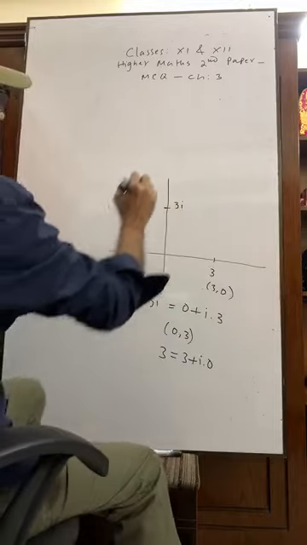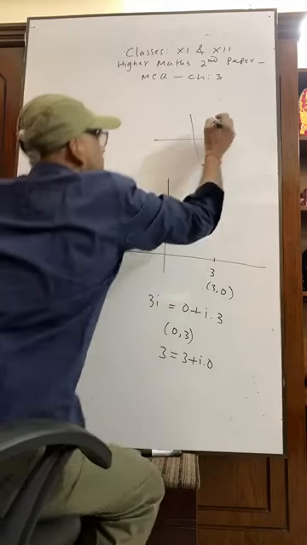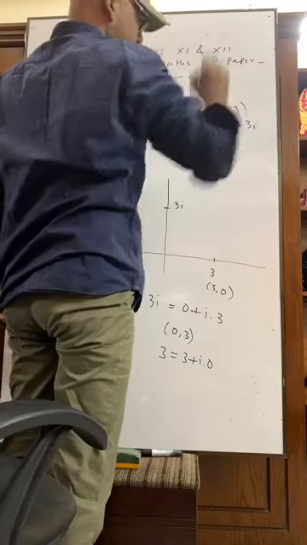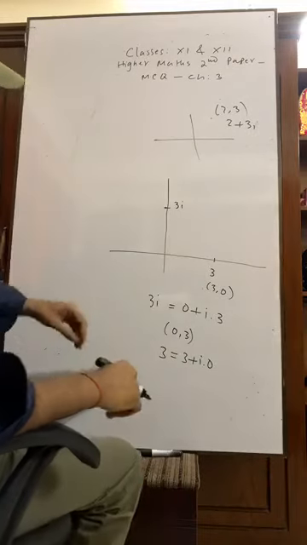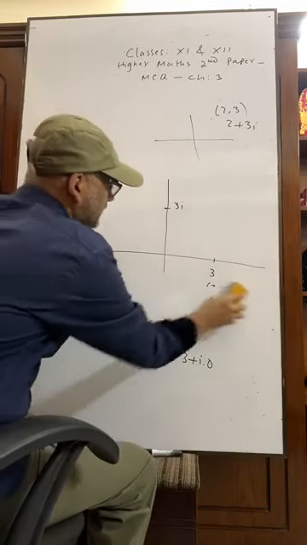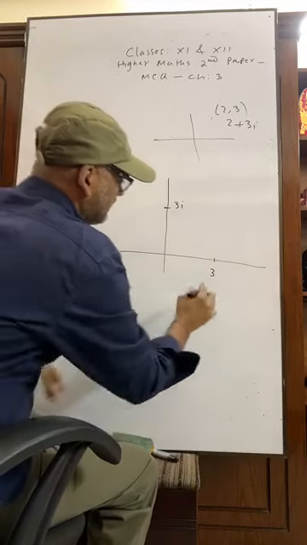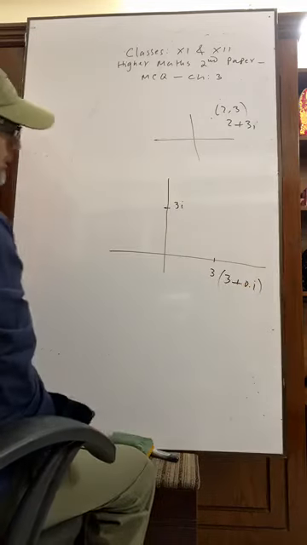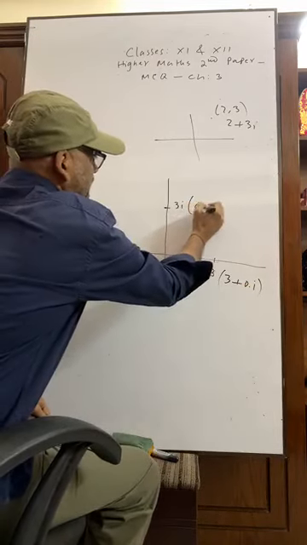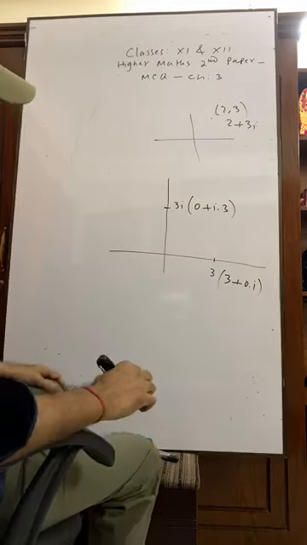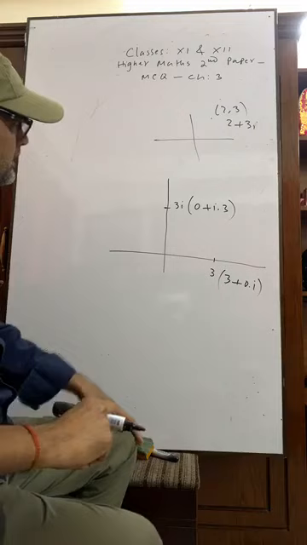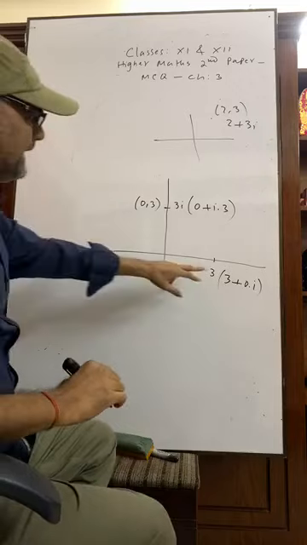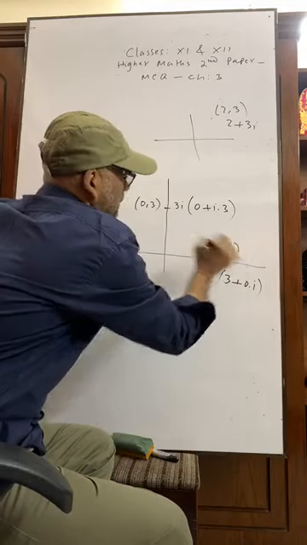As I told you earlier, a point 2, 3 means 2 plus 3i. So a point 3 means this can be written as 3 plus 0 into i. A point 3i means it can be written as 0 plus i into 3, right? It means 0, 3, right? 0, 3, and it means 3, 0. Have you seen?